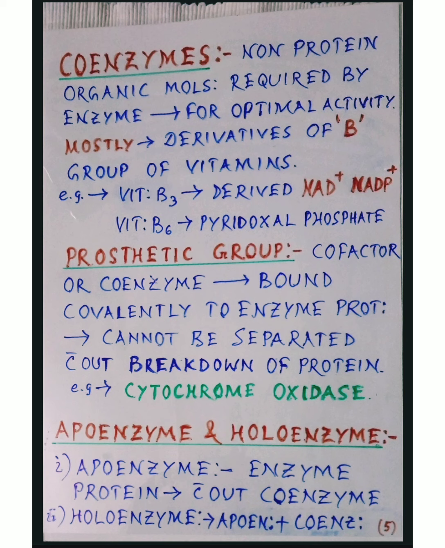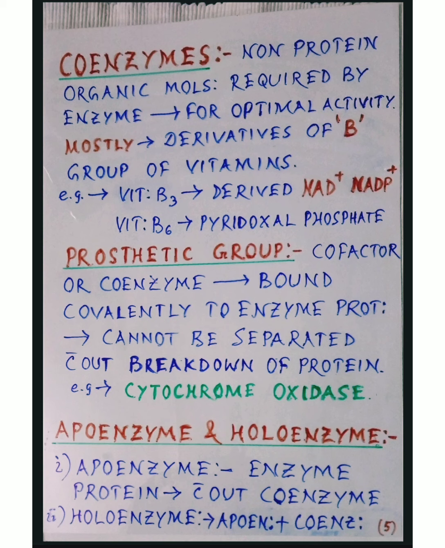Now, another term, prosthetic group. Any coenzyme or cofactor, when bound covalently to enzyme protein, is called a prosthetic group. It cannot be separated from the enzyme protein without the breakdown of the protein. The enzyme is inactive in the absence of the prosthetic group.